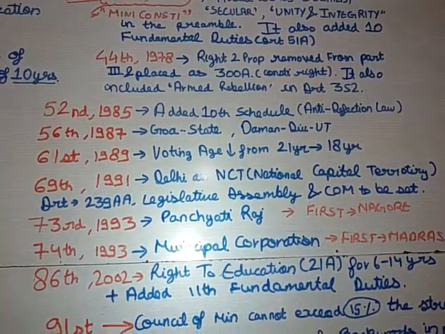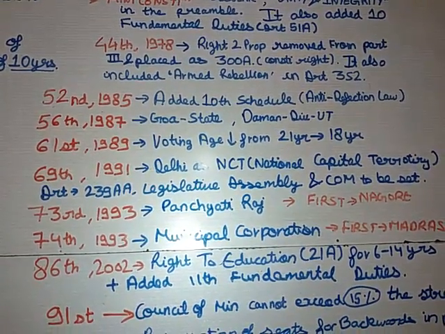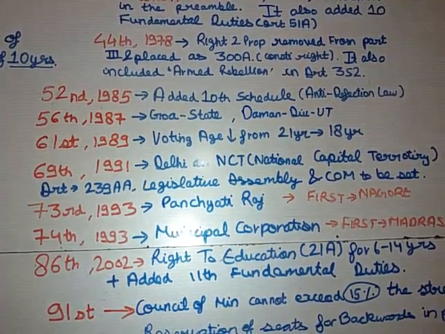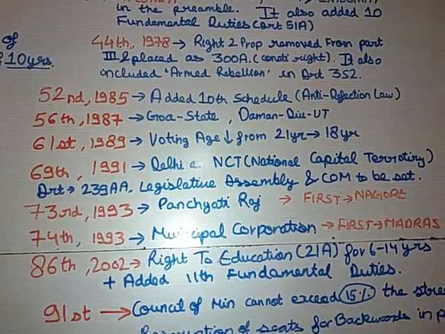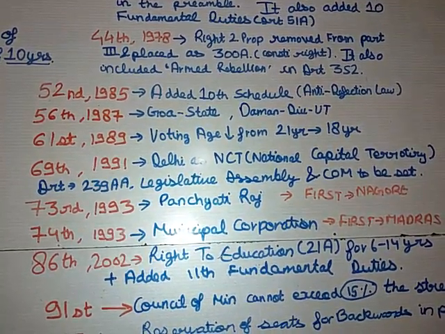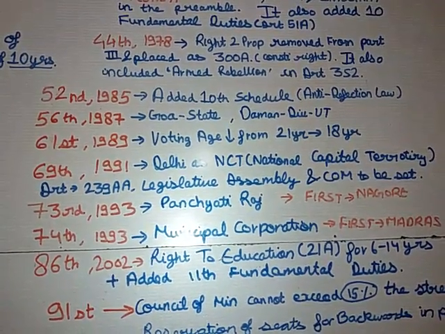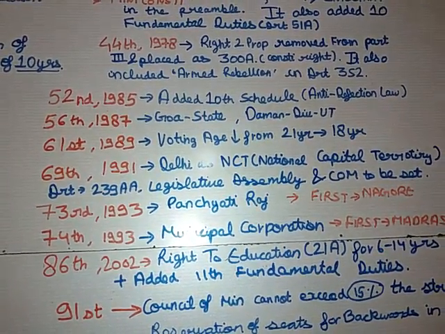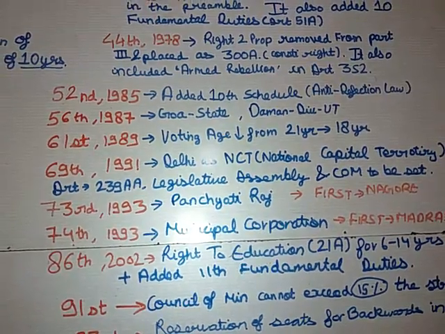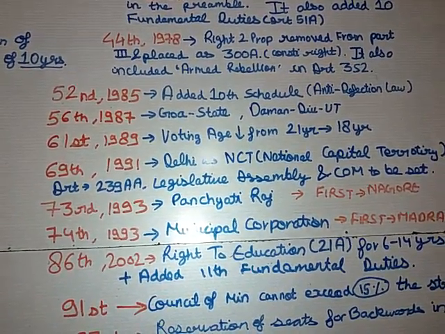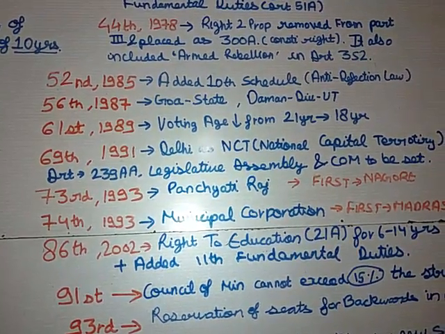Okay guys, let's move ahead to the 44th Amendment Act of 1978. By the 44th Amendment Act of 1978, the right to property, which was earlier a fundamental right, was removed from Part 3 of the Indian Constitution and was placed as Article 300A. If a question comes at present, what is the validity of the Right to Property? You don't mark fundamental right because it's no longer a fundamental right, but it's now a constitutional right.